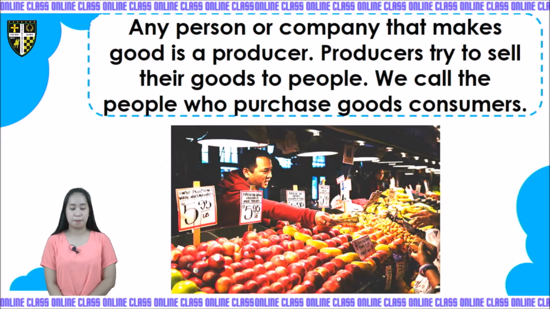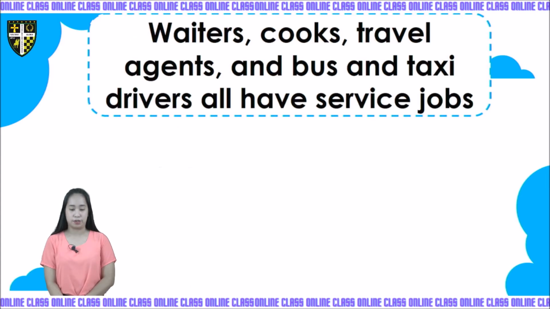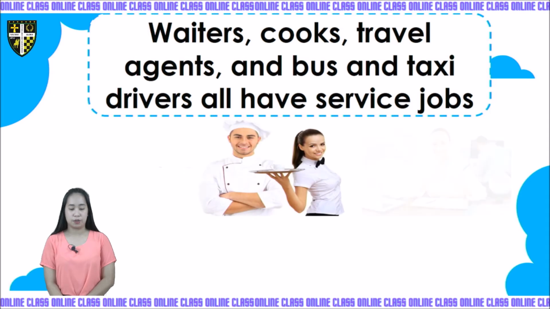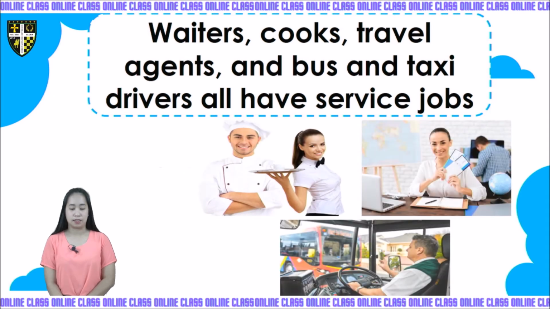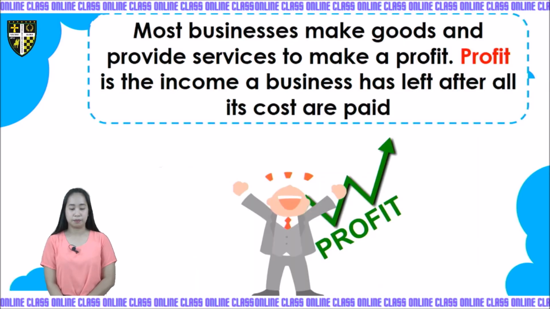We call the people who purchase goods consumers. Some people provide services for others: waiters, cooks, travel agents, and bus and taxi drivers all have service jobs. Together, goods and services are called products.